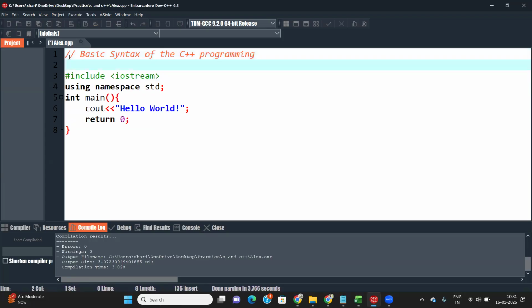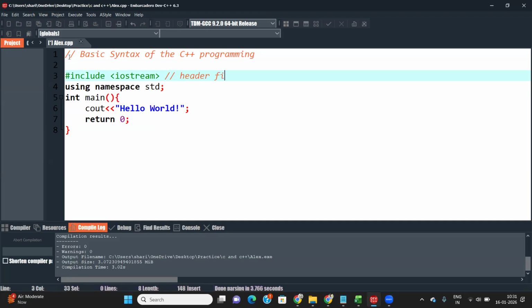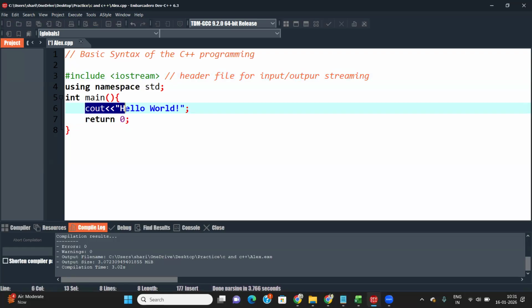First of all, here we write include iostream. What is include iostream? This is your header file for input output streaming, where we use cout. Cout means output.